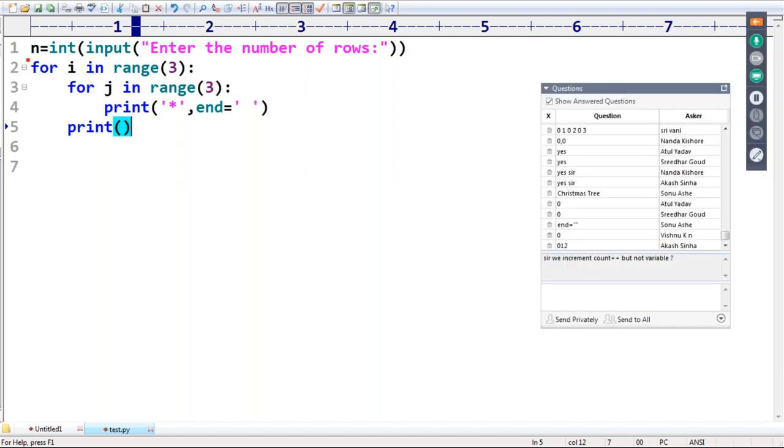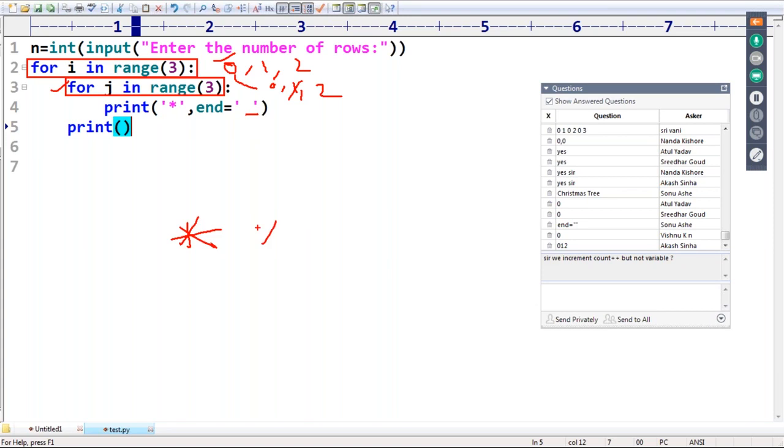Don't worry, sir. For i in range of 3, so i value is 0, 1, 2. Whenever i is 0, it will be repeated. For 0, again j value is 0, 1, and then 2. So 3 times this for loop will be executed. Then automatically 3 times the star will be printed with the space operator. For i is equal to 0, this for loop printed 3 stars with the space operator, right?